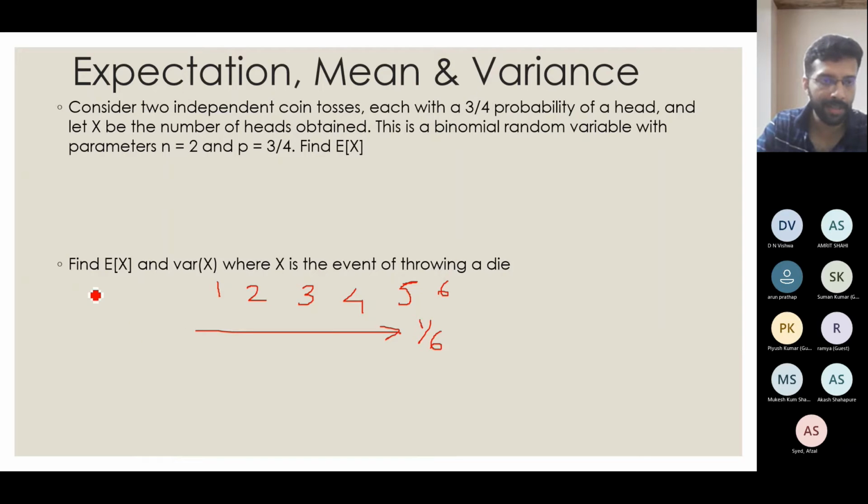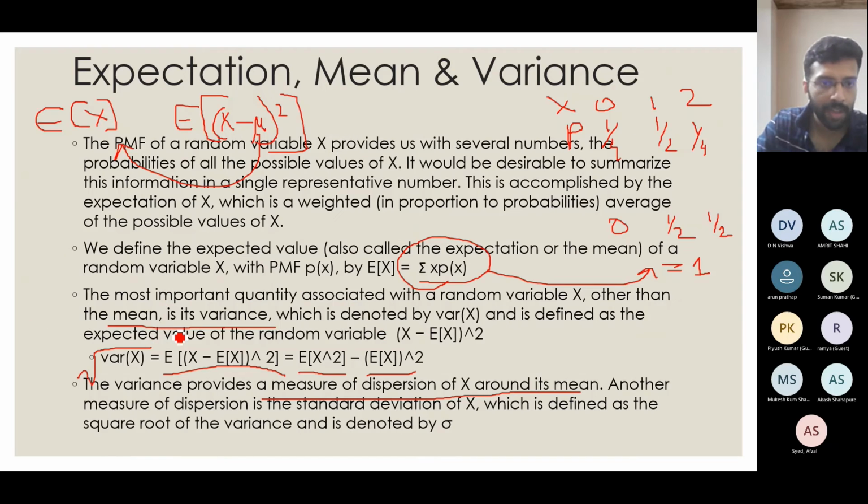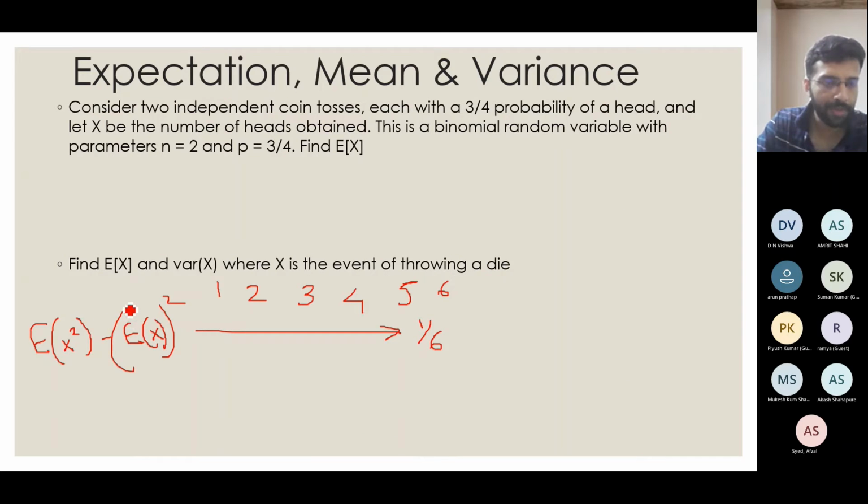To find the variance, as I told, it is E of x square minus E of x the whole square, right? E of x we got as 3.5 in the previous step. So the second part we already know: it is 3.5 square. The first part we need to find out.